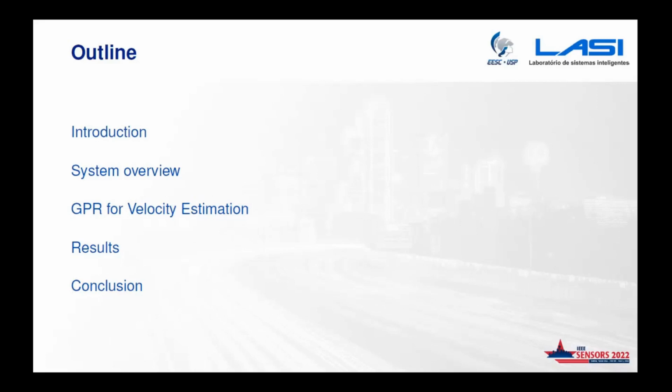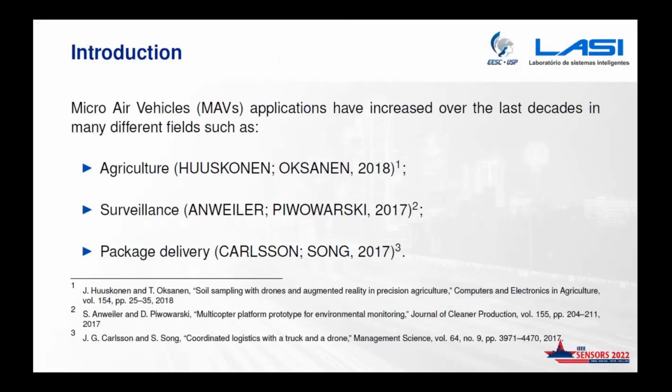This is the outline of the presentation. First, let's have a brief introduction about the topic. Today we can see many applications using micro air vehicles, or MAVs. For example, applications involving agriculture, surveillance, and package delivery. Probably in a few years, you're going to see a lot of drones delivering packages to your home.